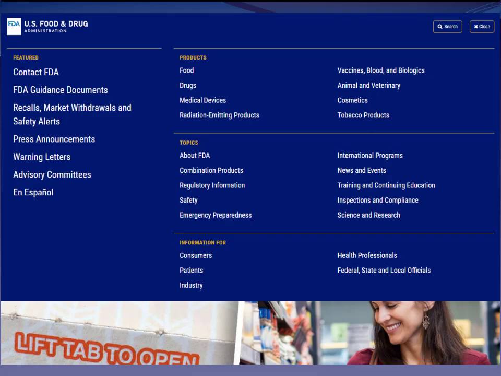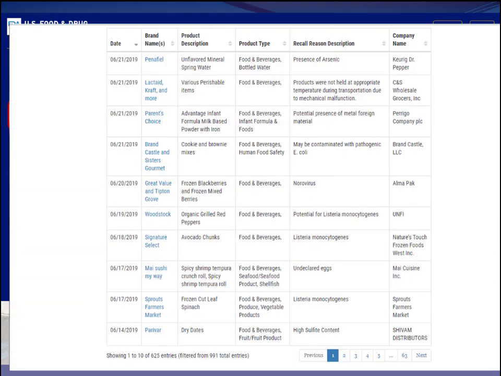So here on the FDA website, we can get current information about recalls on FDA products. That might be something you'd be interested in if you're representing a food manufacturer, or a consumer. If you were a plaintiff's attorney and you wanted to sue a food manufacturer, you might be interested in finding out what was going on on the recall front. So here, right from the home page, we'd go to recalls. And there we can get current information about all of the foods that are subject to a recall.